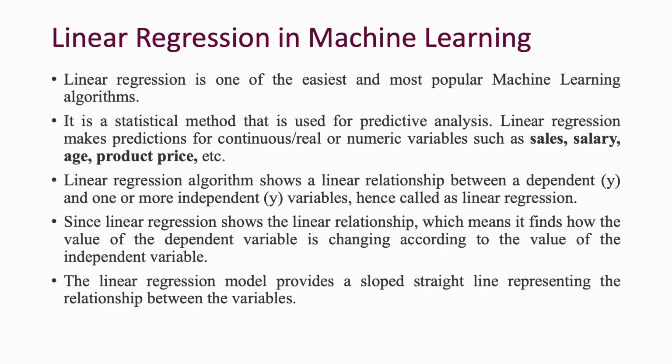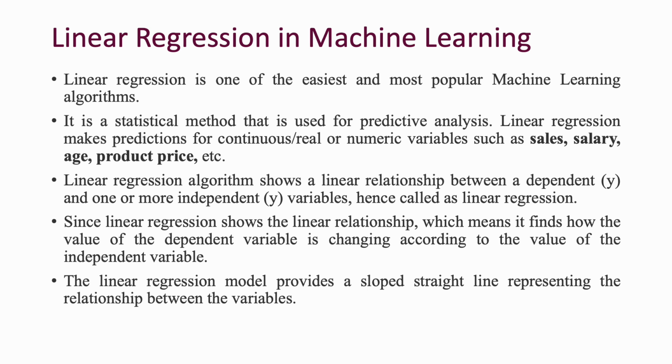Linear regression in machine learning. Linear regression is one of the easiest and most popular machine learning algorithms. It is a statistical method that is used for predictive analysis. This algorithm shows a linear relationship between a dependent variable y and one or more independent variables x, hence called linear regression. Since linear regression shows a linear relationship, it finds how the value of the dependent variable is changing according to the value of the independent variable.